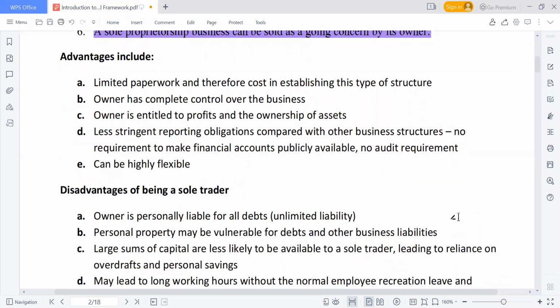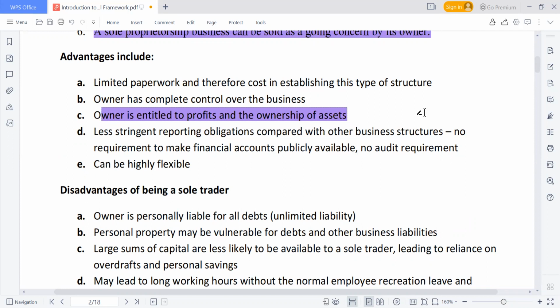And another one is that the owner is entitled to the profit, and is the ownership of the assets. The owner is entitled to profit, meaning that if you have any profit, it belongs to the owner alone. The assets of the business also belong to the owner as well.